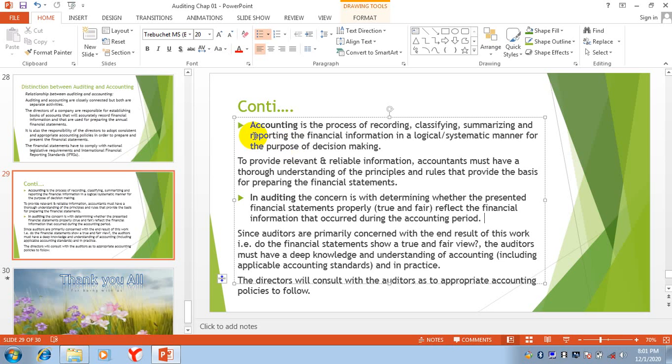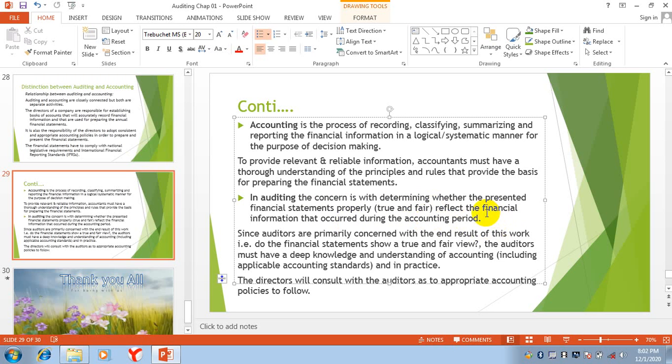First, the accountant will make the financial statements, and when he finishes his work at the end of the accounting period, the auditor will come and check whether these financial statements give a true and fair view, that is, that they are free from errors and frauds and are following the international financial reporting standards. If you are following GAAP, they are according to GAAP, and if you are following IFRS, they are according to IFRS.